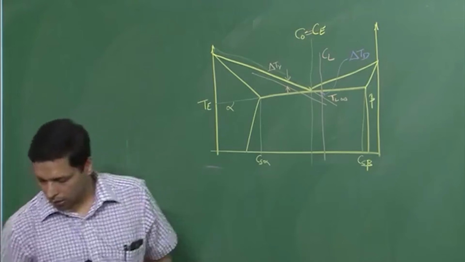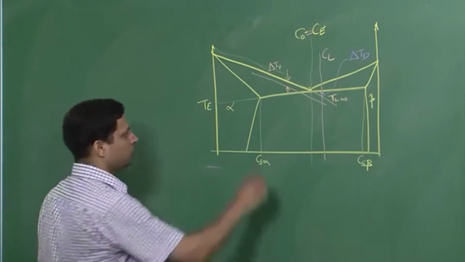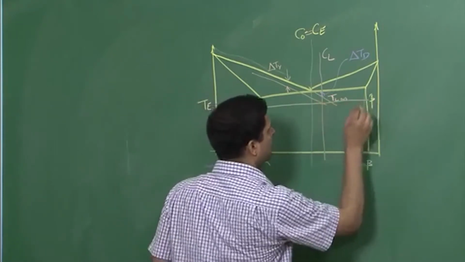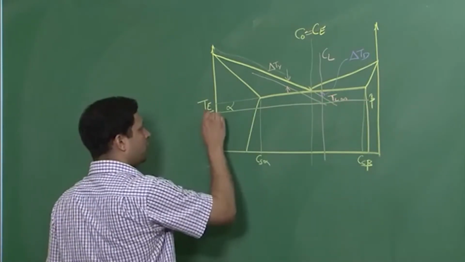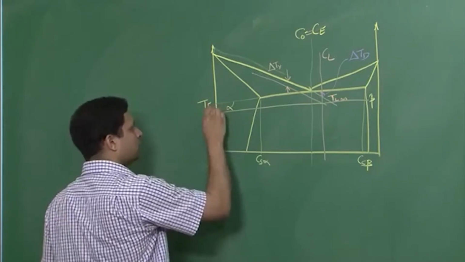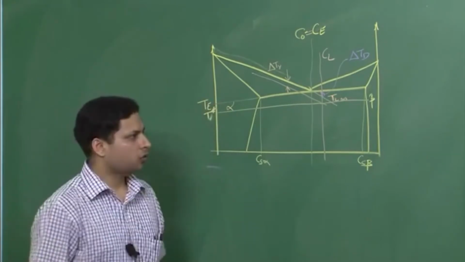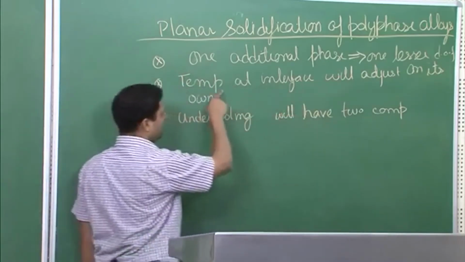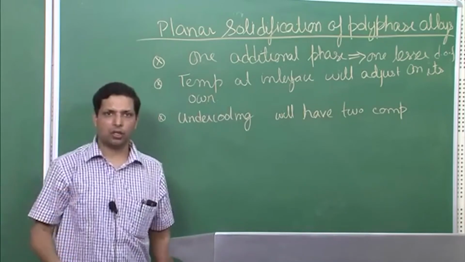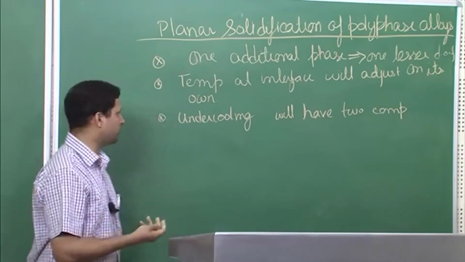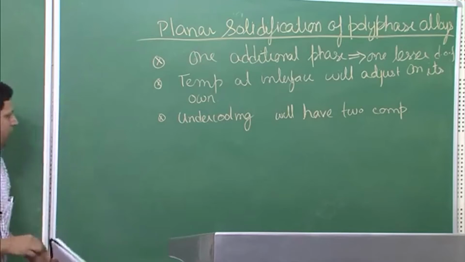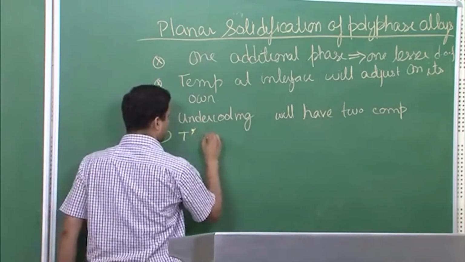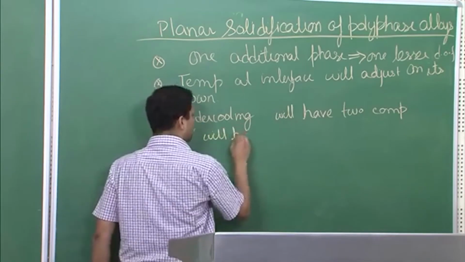So now still another fact that we need to look at is, let us say that the overall temperature of the interface is T star. We have said that there is one additional phase and therefore one less degree of freedom, and temperature at the interface is not being externally controlled, but it is self adjusted. It means that the temperature T star will be self adjusted.